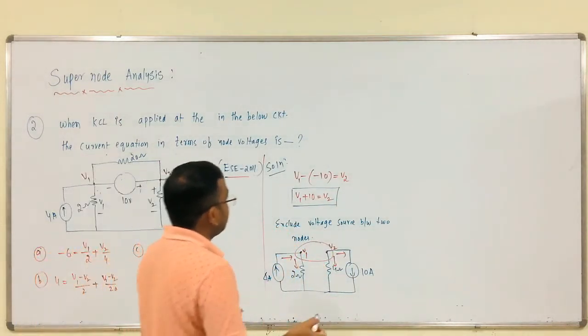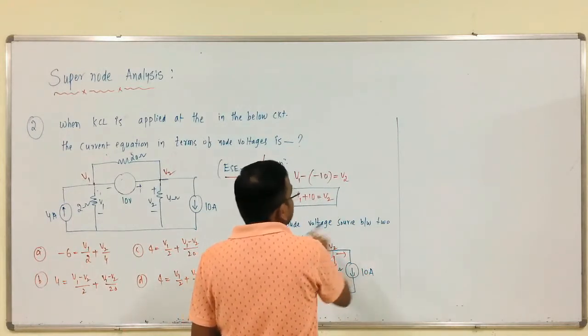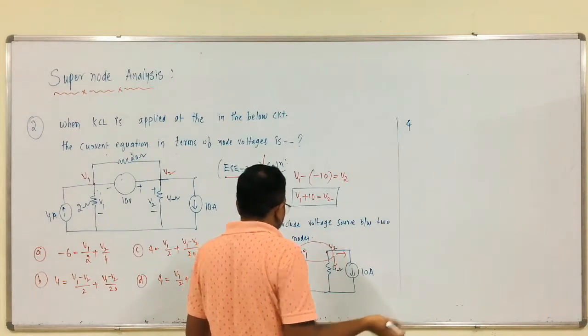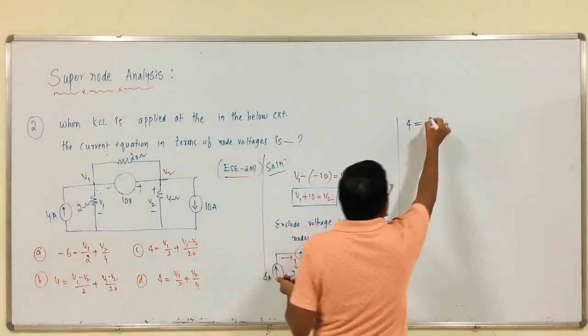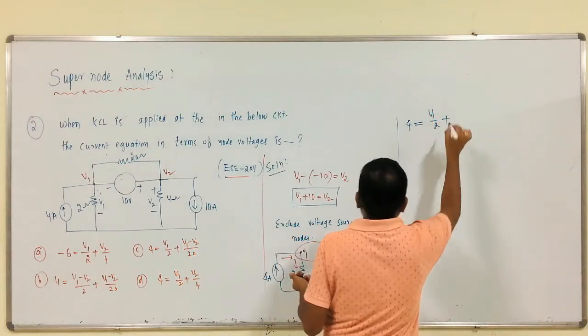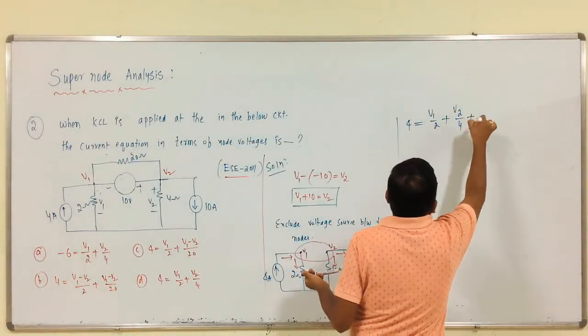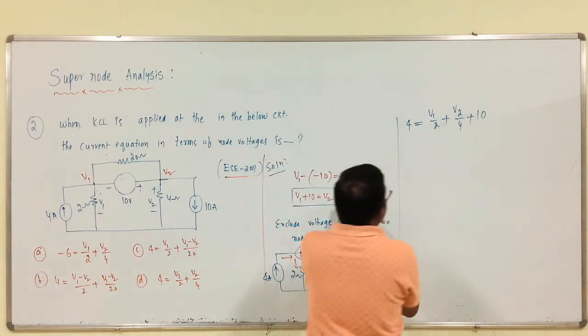From this, 4 amps is entering, again there is no current. Therefore, V1 by 2 plus V2 by 4 plus 10 amps of current is leaving, right, leaving.